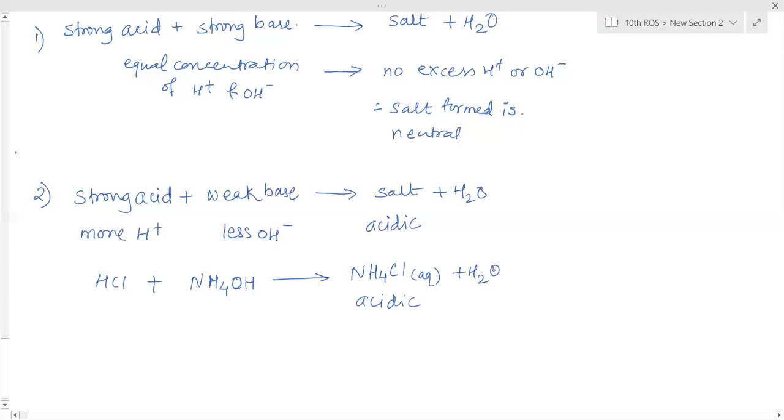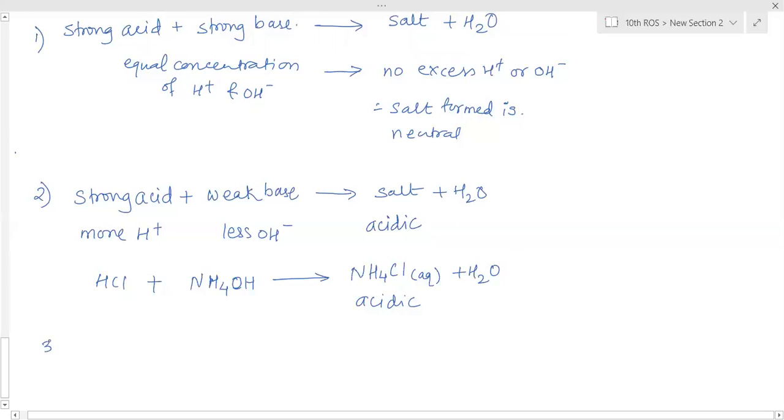So if you test an aqueous solution of NH4Cl with litmus paper, it will turn blue litmus red. Is it clear? It will not be as strong as the other acids. It will be a weak acid, but yes, it is acidic in nature. Is this clear?